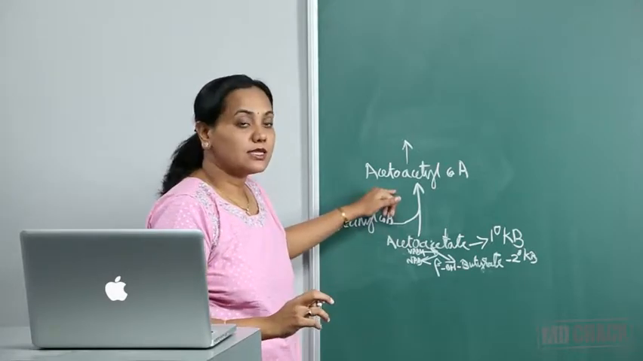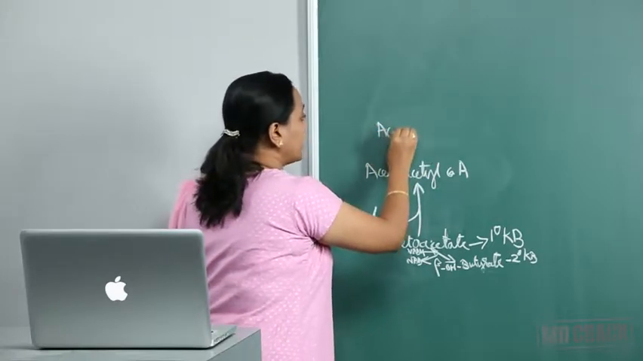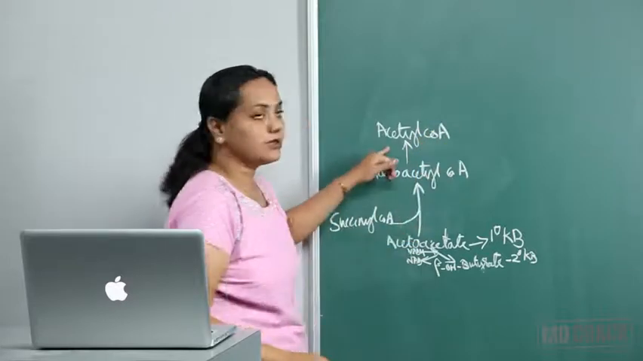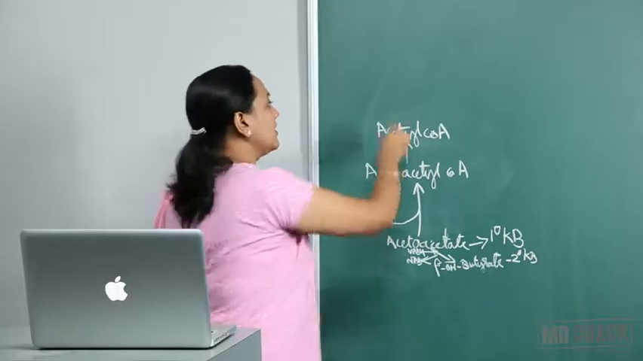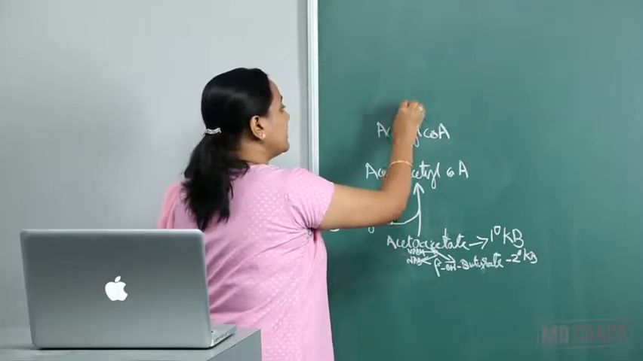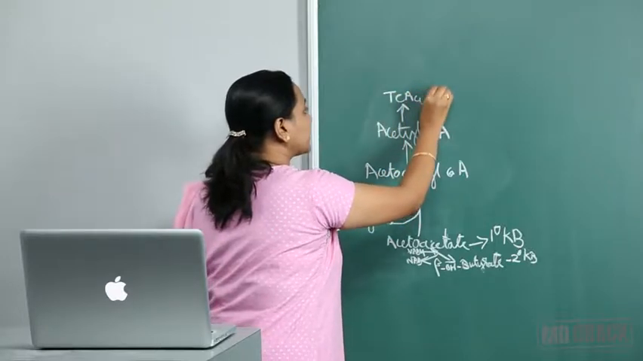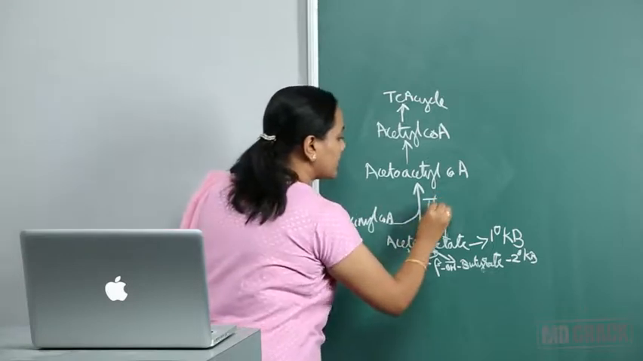So this acetoacetyl-CoA can be broken down to form acetyl-CoA. And this enzyme, acetoacetyl-CoA thiolase, is a part of beta oxidation. Acetyl-CoA enters into the TCA cycle. In other tissues, please remember, this is all happening in other tissues except the liver.